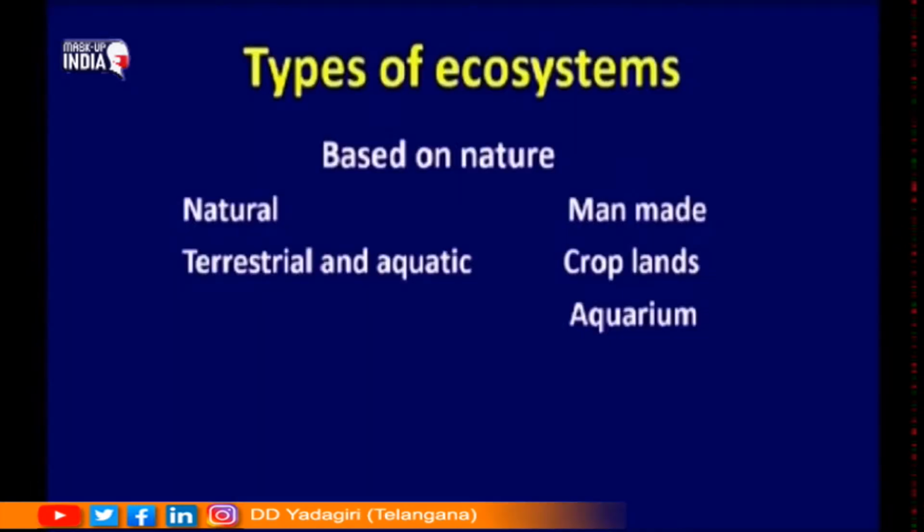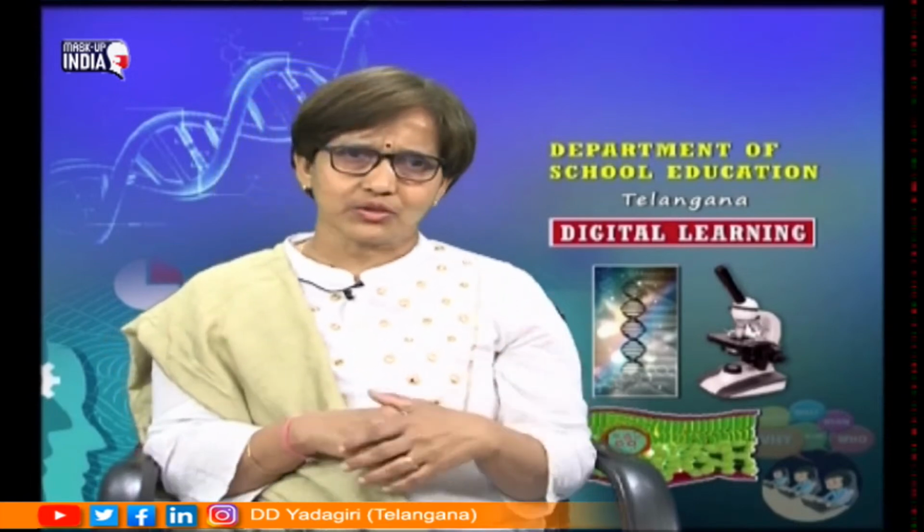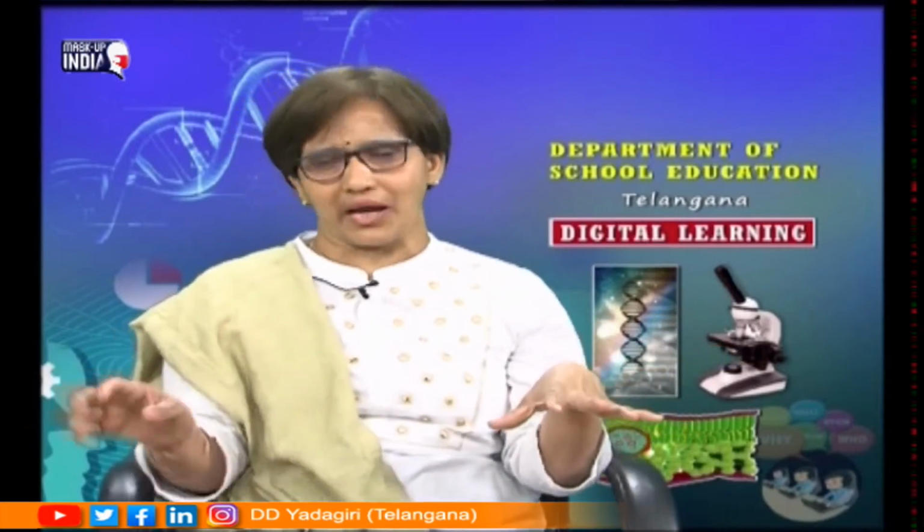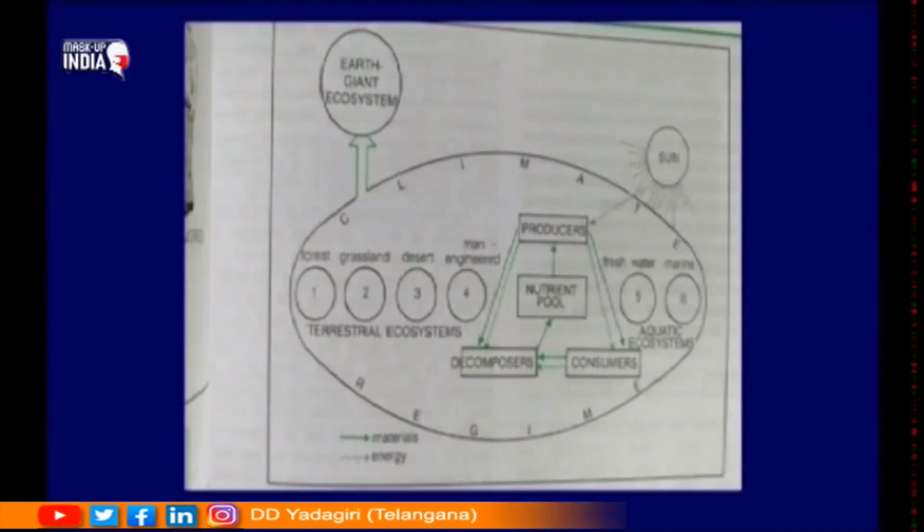Now, types of ecosystem. We have two types of ecosystem: man-made ecosystem and natural ecosystem. Man-made ecosystems are the ecosystems which are created by us. So, agricultural crops, croplands or aquariums, or fruit gardens, these are all created by us, but they are also ecosystems. Natural ecosystems are again divided further into two categories, terrestrial ecosystem and aquatic ecosystem. So, this is the list showing different types of ecosystem.